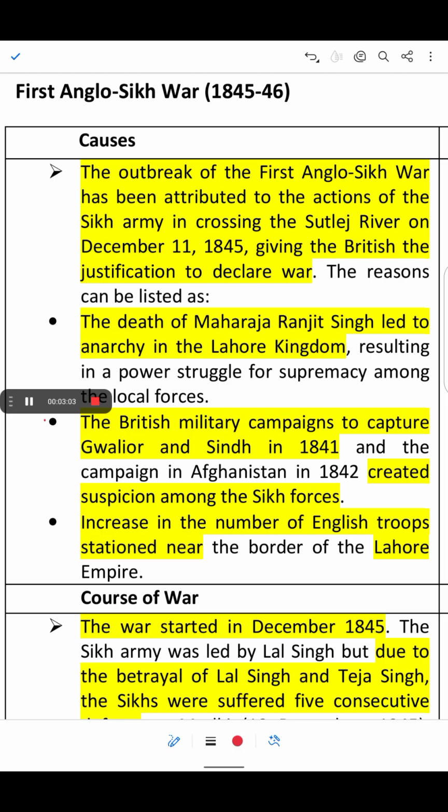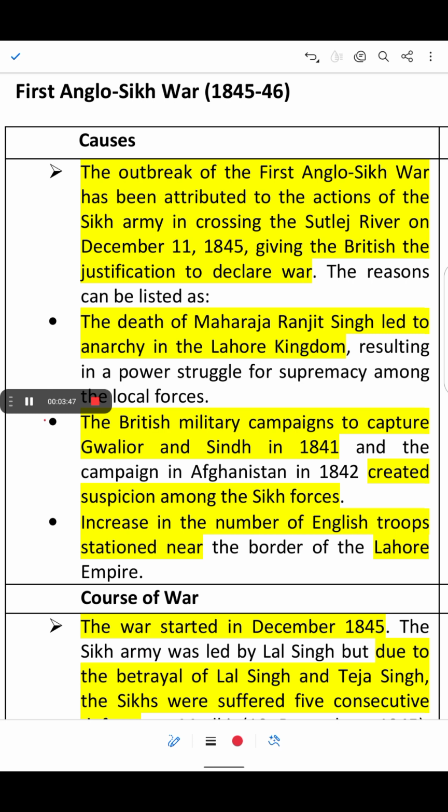So the Treaty of Lahore happened after the defeat in March 1846, and the Sikhs had to give up their territory, especially Jalandhar Doab, to the British, and the Sikh army was reduced. Kashmir was sold to Gulab Singh, and in Sikh leadership, Dalip Singh was made the Maharaja, Lal Singh became the Wazir, and Punjab was controlled by the British through the Council of Regency led by Henry Lawrence. All those changes happened due to the Treaty of Lahore.